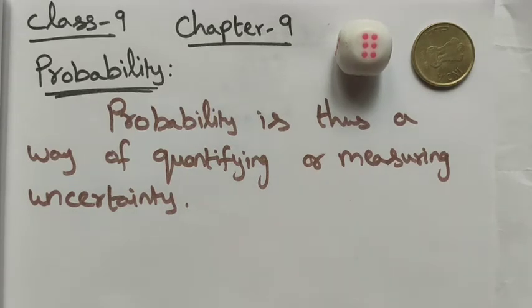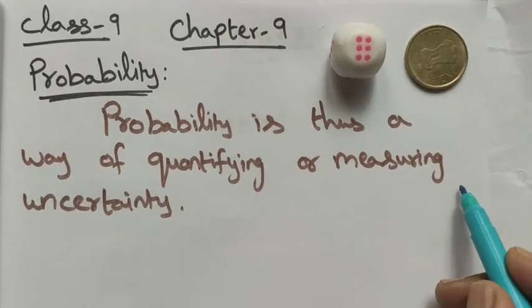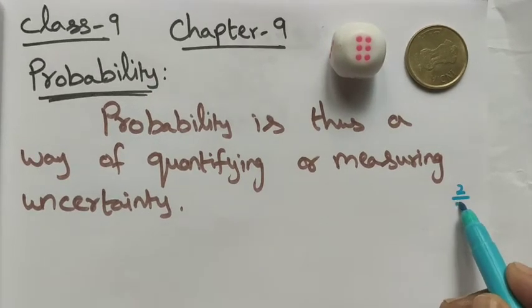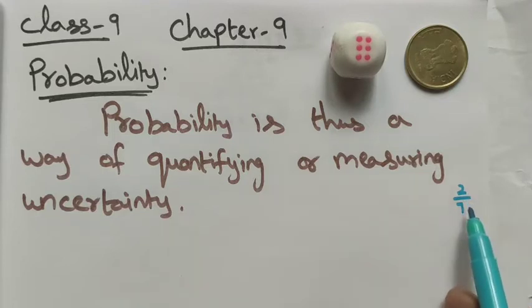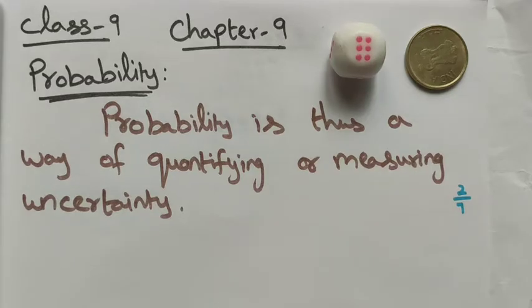For example, in a week we have 7 days, right? In these 7 days, how many days we get rain is the possibility that we call a probability. On Monday and Tuesday we get rain, which means 2 days out of 7 days. So 2 out of 7 is the probability of getting rain. Otherwise we call it a chance. Probability means a chance.